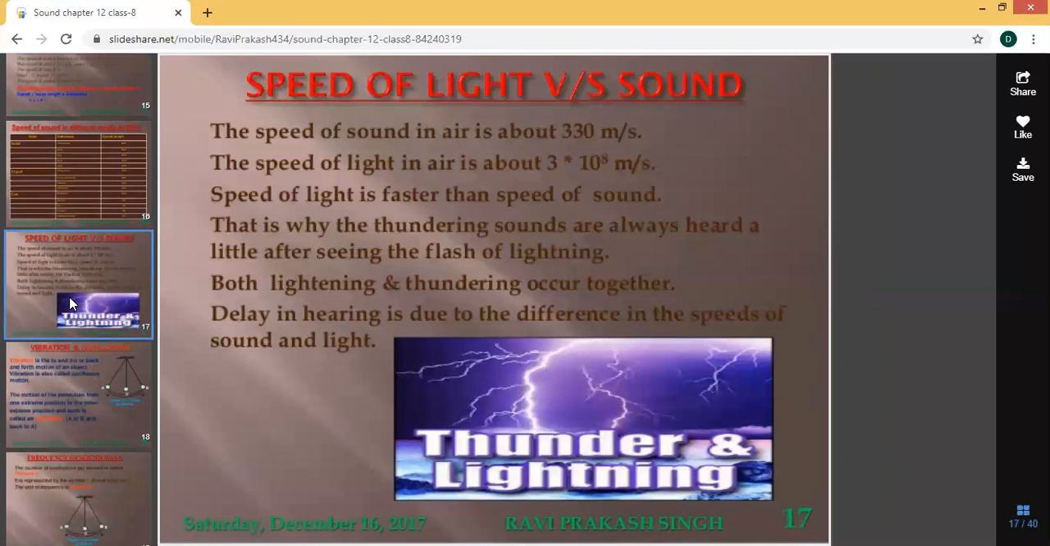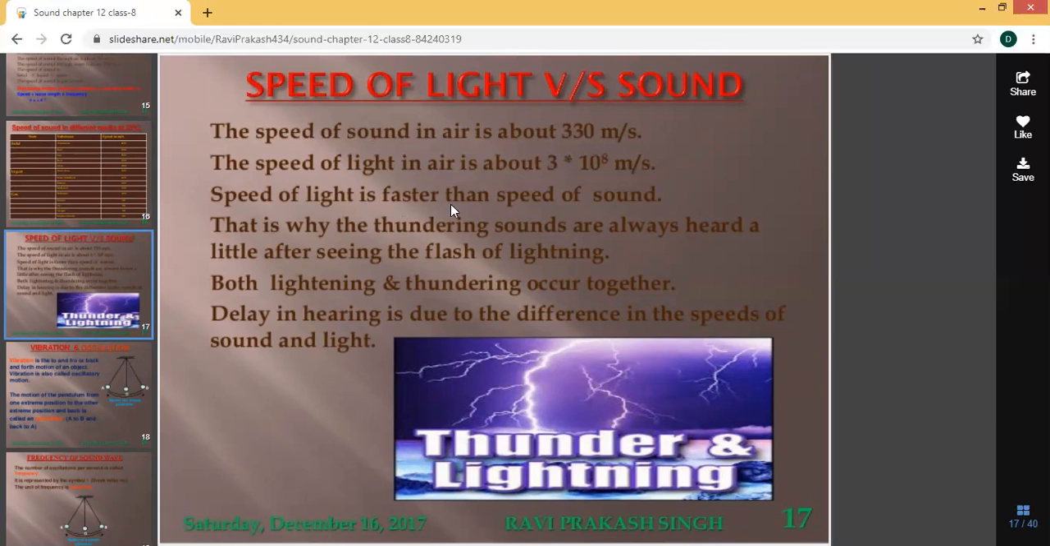If you're taking speed of light versus sound, you can see the light also travels at high speed. Even sound can travel very fast. Let us see which will move very fast. The speed of sound in air is 330 meter per second. The speed of light in air is about 3 into 10 raised to 8 meter per second.